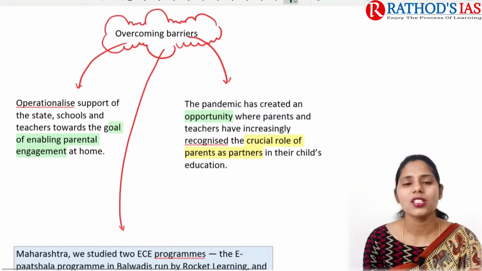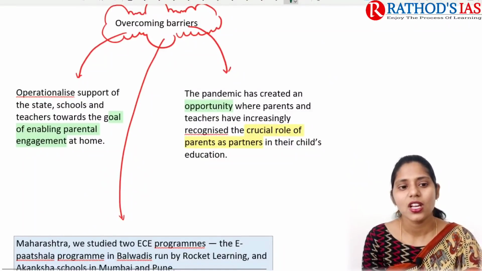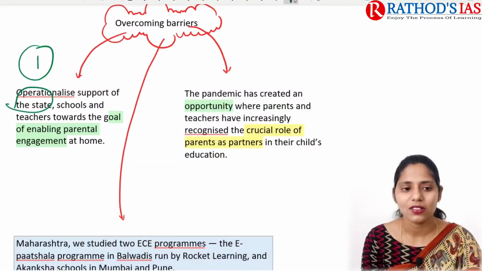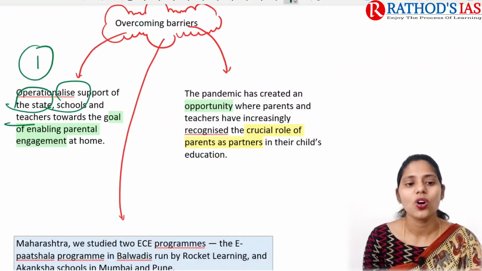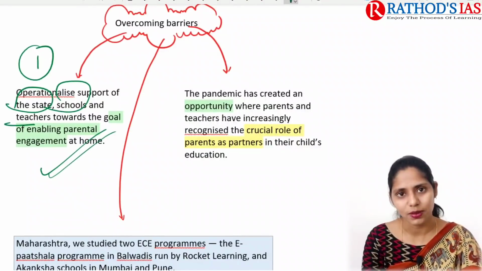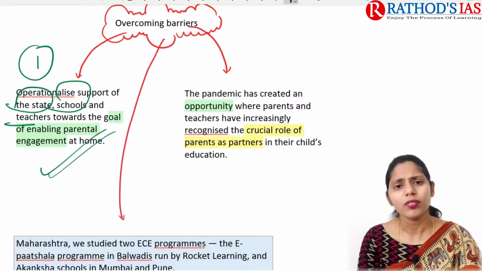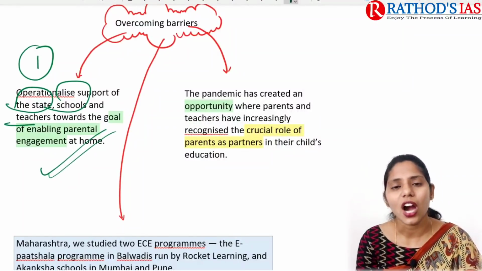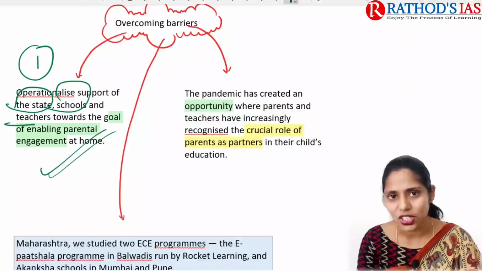Now let us see some solutions to overcome these barriers. First, we need proper support from the state, schools, and teachers towards enabling parent engagement at home. Here the government needs to provide awareness campaigns or advertisements on how to engage children in education.